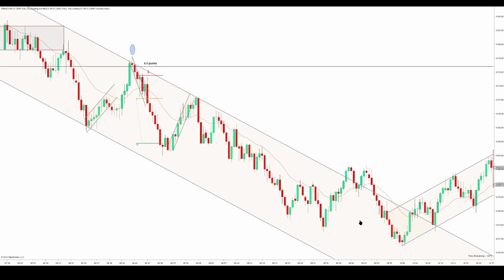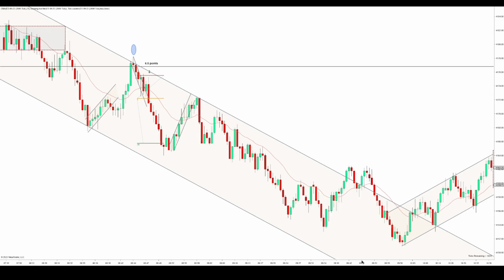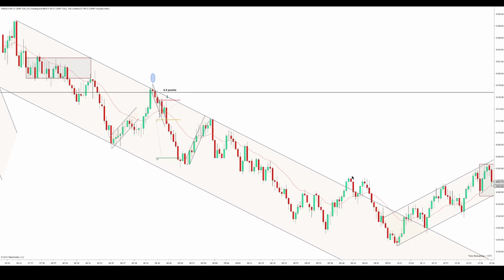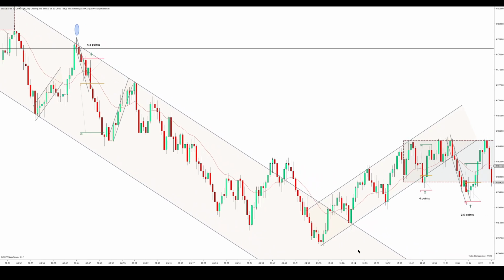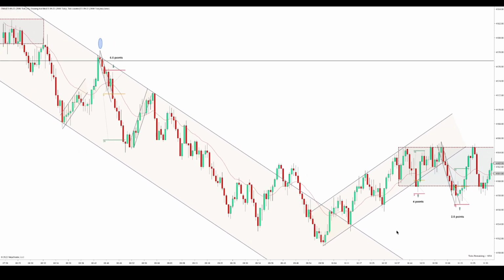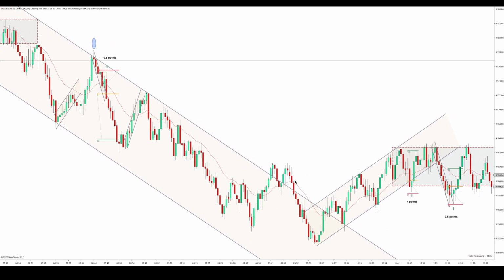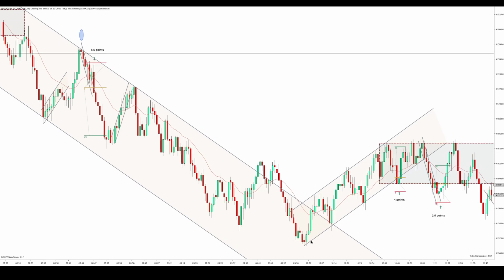So anyway, we push lower again, and finally we get another correction back to this key entry point. We break, we have a push lower, and then this is the second push lower, and we make a new low. So at this point I'm thinking, okay, we have this downtrend, break, new low. The downtrend has played out, so it's safe to look for longs. We clearly go into this uptrend, which I was drawing a couple of ways at first, but I ended up going with this, and I got this entry off of it right here.